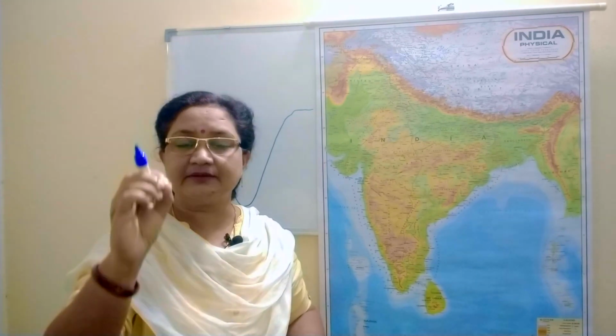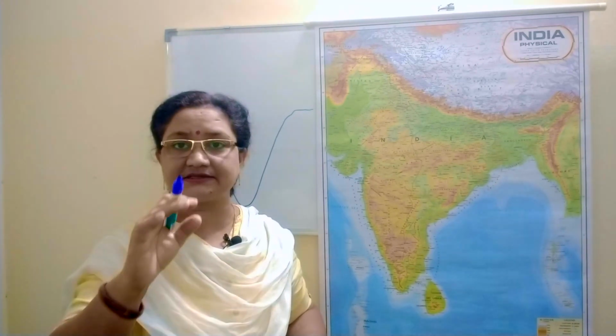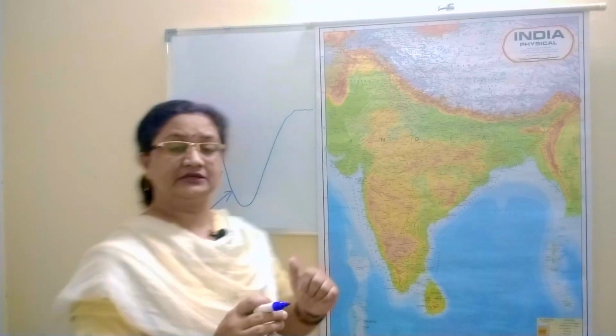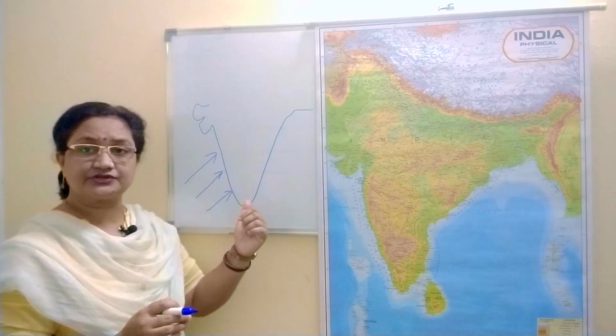And because it is the result of the summer season, it is also called by the name summer monsoons. And it is also called by another name, which is actually the direction of it, the southwest monsoons.